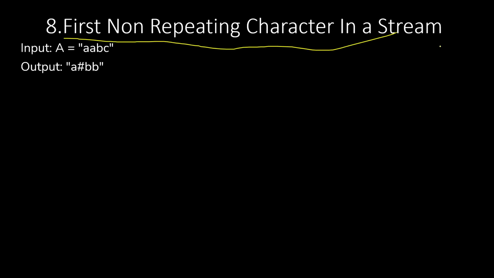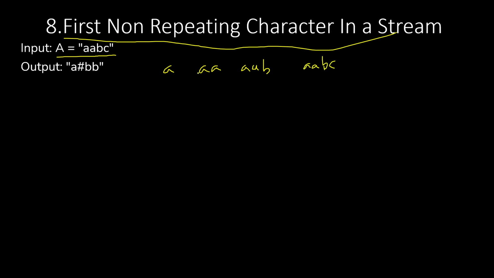It is asking for the first non-repeating character in a string. What is the meaning of the question? It says that some characters are given. Suppose this is the array, or you can say a string value, which has AABC. Now it says there is a stream of characters. We have to take this as individual streams, or you can assume it as subsets of the string. The first subset will be A, then AA, then AAB. From left to right, one character will be added, and this is the meaning of stream of characters.